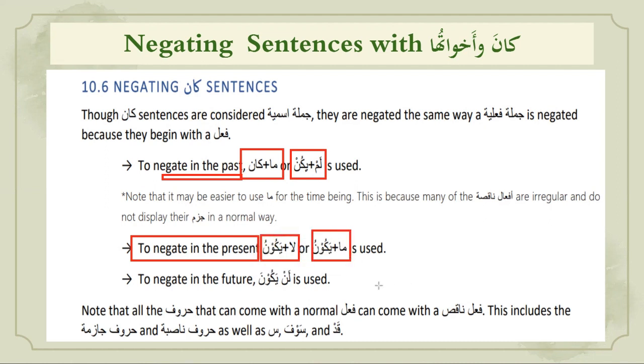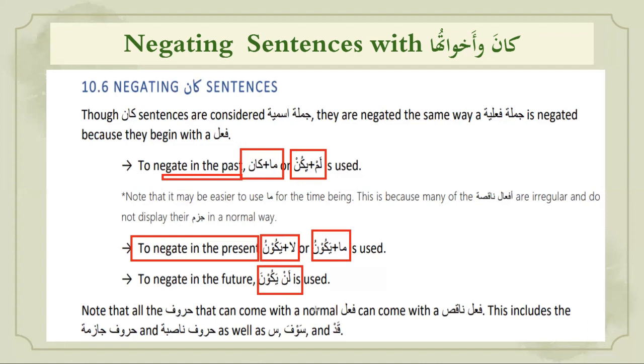And then if there is a future tense, the pattern is lan yakuna, lan with present tense light form. With this lan, the meaning is pushed into the future tense, and there is an emphasis also. So both emphasis and the meaning are for the future.